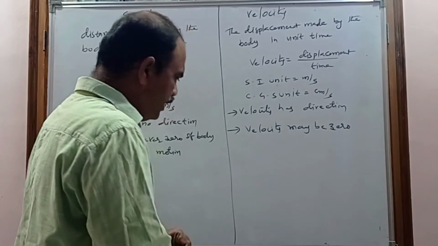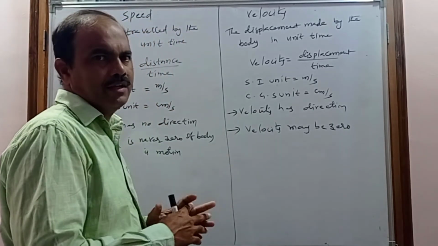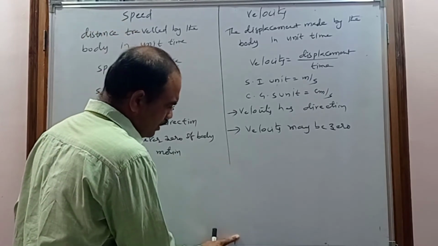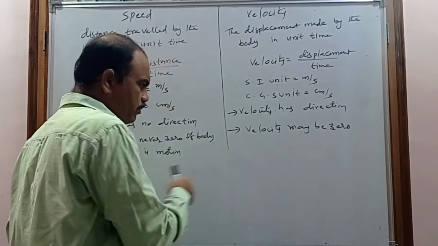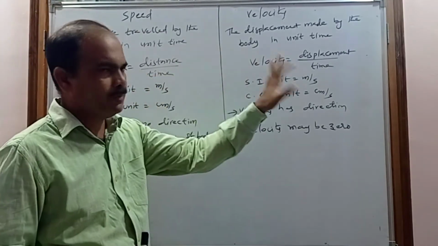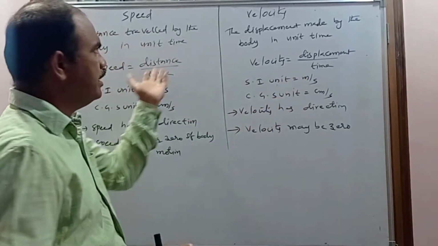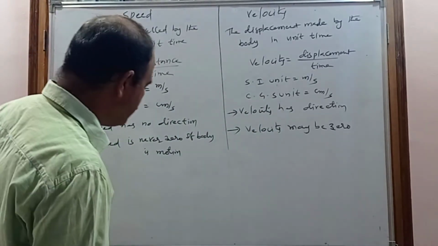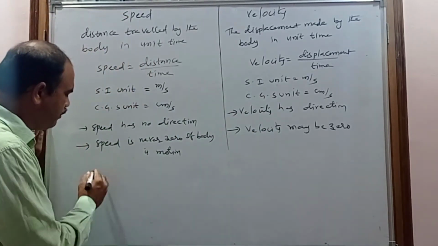But if the body travels along a straight line in uniform motion, which we already discussed, then the distance equals the displacement, the speed equals the velocity, and the average speed equals the average velocity. You have to remember this very important point.